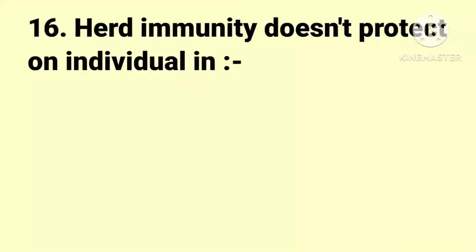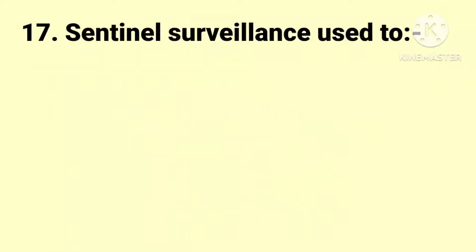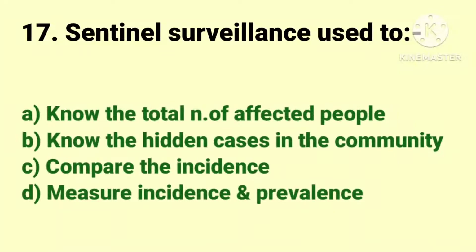Next question. Herd immunity does not protect an individual in. The options are diphtheria, polio, tetanus, and smallpox. And the answer is tetanus. Next question. Sentinel surveillance is used to. The options are know the total number of affected people, know the hidden cases in the community, compare the incidence, measure incidence and prevalence. And the answer is know the hidden cases in the community.